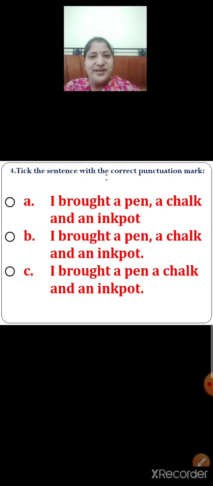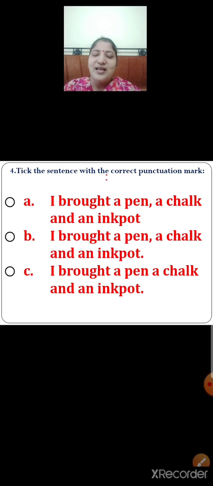Next, option B. I brought a pen, comma, a chalk and an ink pot. The sentence has started with a capital letter. There is a comma that separates the words, and also the sentence has ended with a full stop. So children, is it a correct sentence with the correct punctuation mark? Yes, it is a correct sentence.